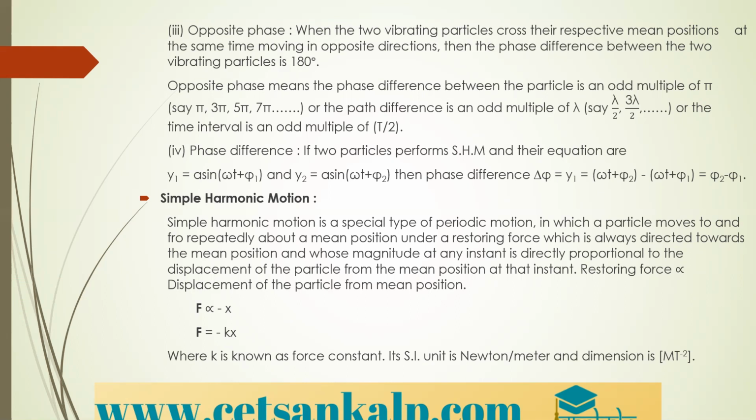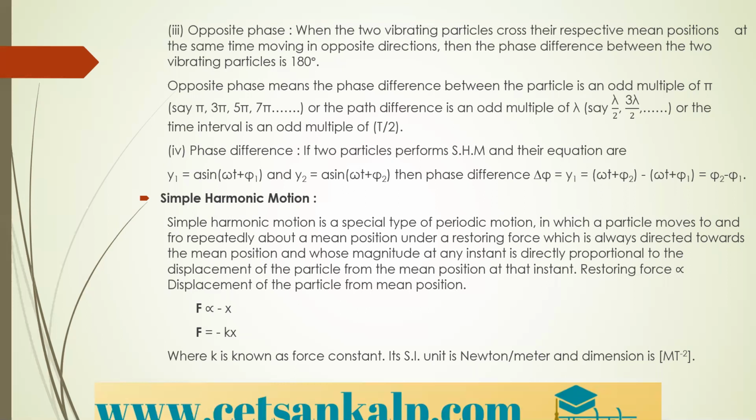In the case of opposite phase, the phase difference is an odd multiple of pi, that is pi, 3 pi, 5 pi, 7 pi. The path difference is an odd multiple of lambda by 2, that is lambda by 2, 3 lambda by 2, and so on, or the time interval is an odd multiple of T divided by 2.